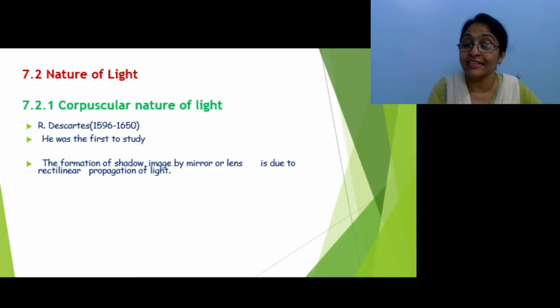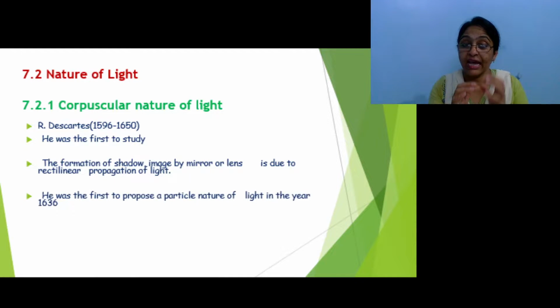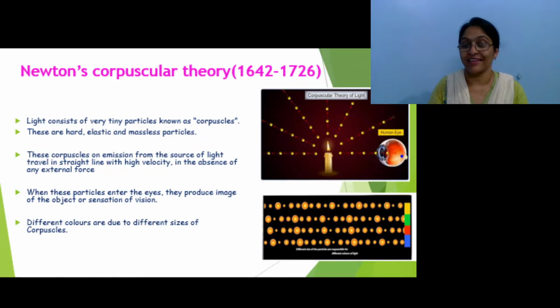After that, Newton studied these phenomena and suggested his theory, known as Newton's corpuscular theory.